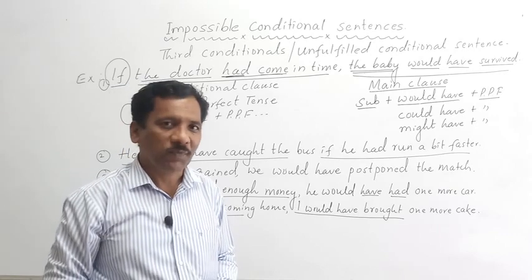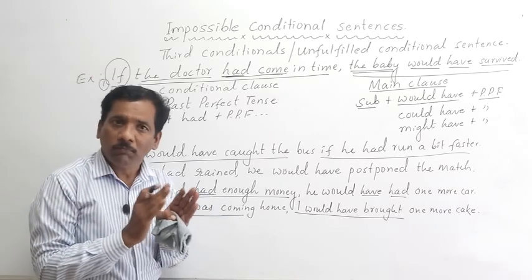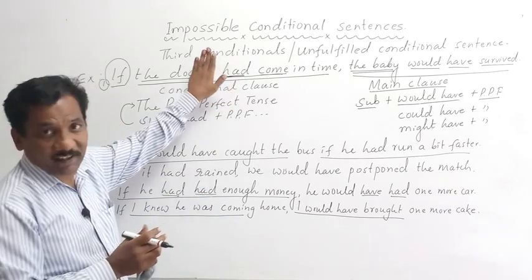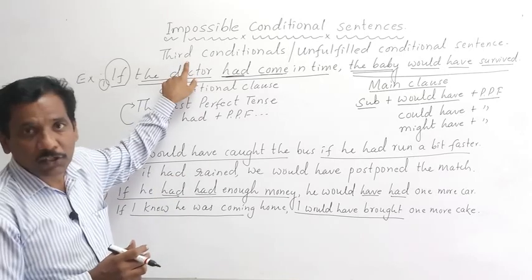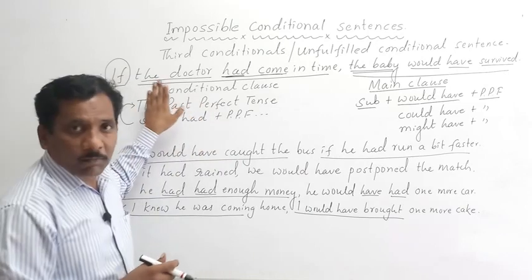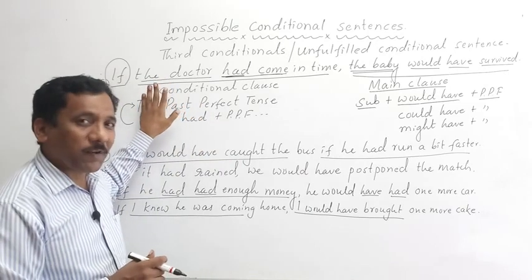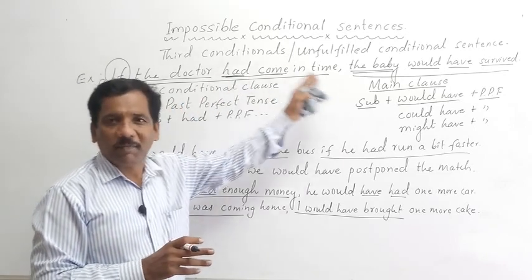Dear students, I hope you came to know how to form impossible conditional sentences in English. Impossible conditional sentence is also called third conditionals or unfulfilled conditional sentence. Here these conditional sentences have two clauses, if clause and main clause.